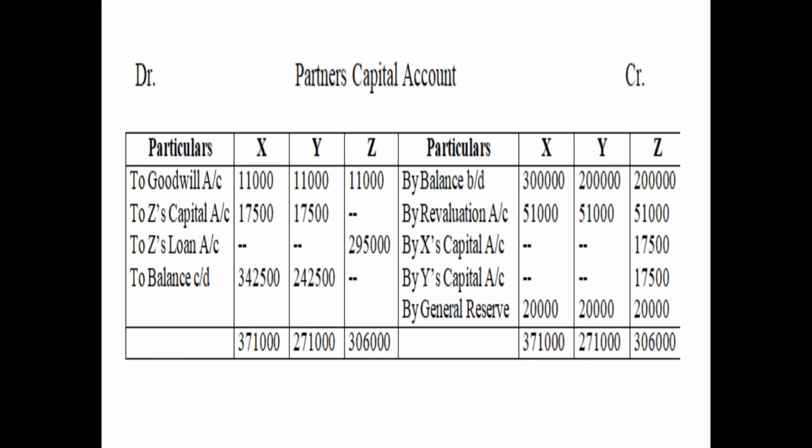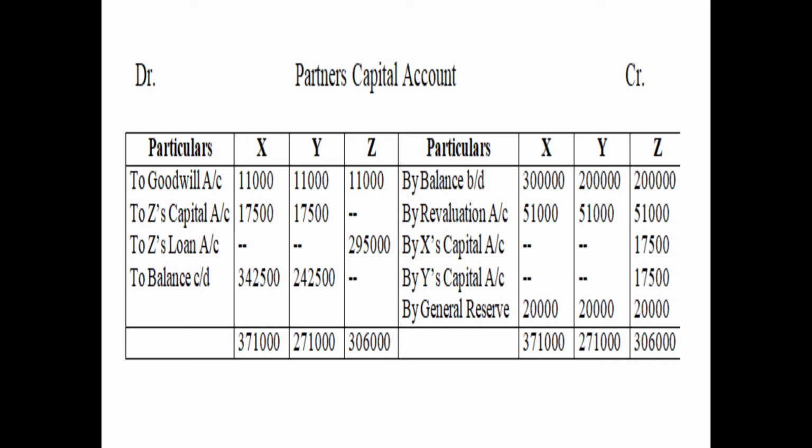Then on the debit side, we have shown all those items because of which the capital balances reduce or decrease. First of all, we have shown the goodwill written off, 11,000 to X, 11,000 to Y and 11,000 to Z. Then because of contribution of goodwill by the gaining partners, the capital of the gaining partners has reduced. Therefore, we have shown it on the debit side as to Z's capital because they are giving it to Z. But the amount is shown in those partners' amount column whose balance is reducing. So 17,500 we have shown in the column for X and 17,500 in the column for Y.